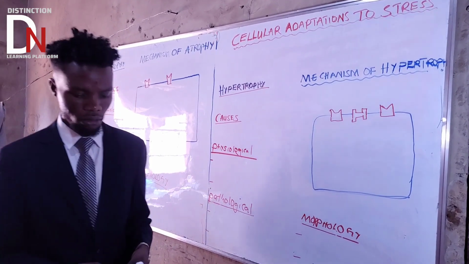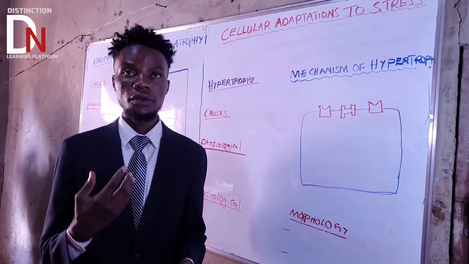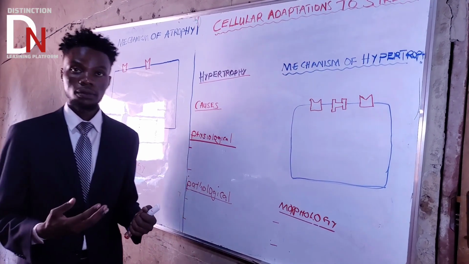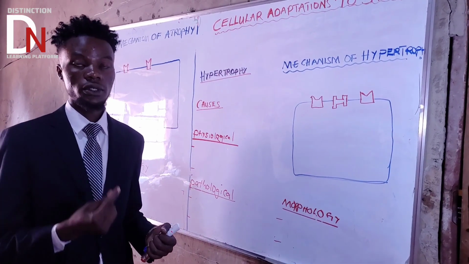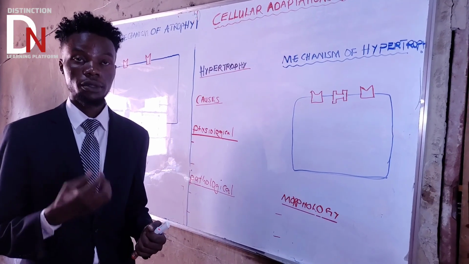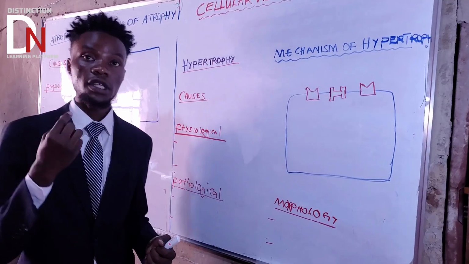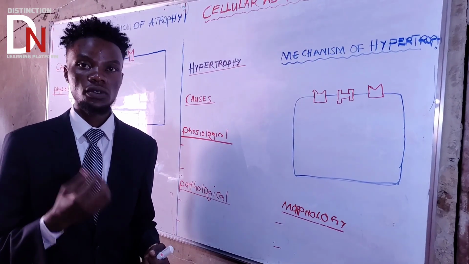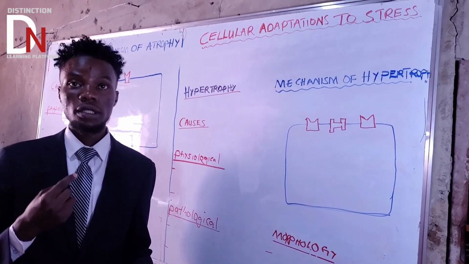So what is cell adaptation? Remember that cell adaptation is a reversible change by the cell in response to the stress stimuli provided by the surrounding environment. So remember that cell adaptation is a reversible change. But it's not always reversible.